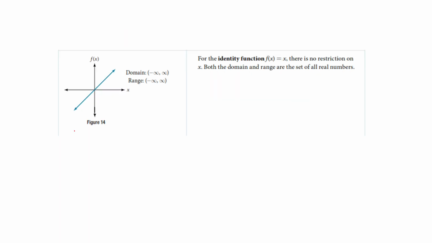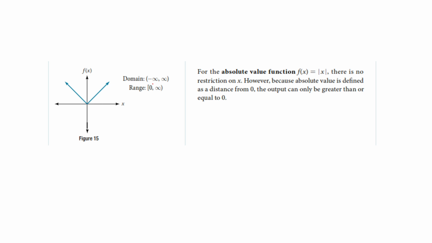Okay, so here's our identity function, which was y equals x, or f of x equals x, I should say, since it's a function. So as I move my ruler up and down along the x-axis, I'm hitting everywhere. As I move it up the y, which would be the range, I'm also hitting everywhere. All right, here's our absolute value function. So if my ruler was moving up the x-axis, I'm going to hit everywhere on this. Remember, it goes forever because of the arrows. But my range, if I was going up the y, is only going to start hitting at 0 and including 0, and it would go on forever.